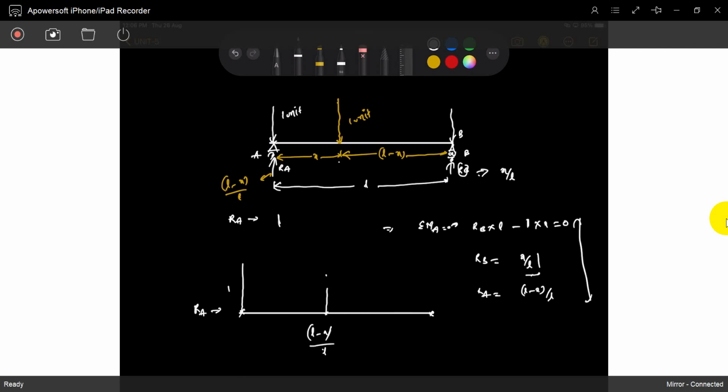So if you see the formula, if the load is at a distance of L, L minus L by L equals 0. That's it. So if you join everything: the load position is here, the reaction of RA is at this position, somewhere here, the RA is that much value. If you join those.